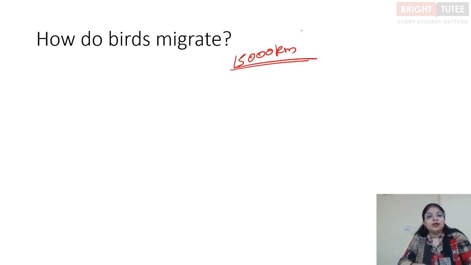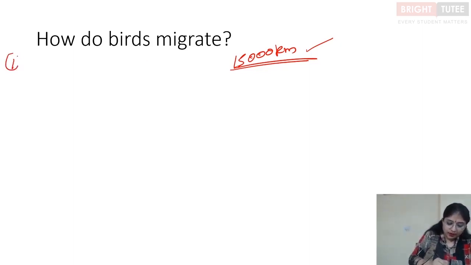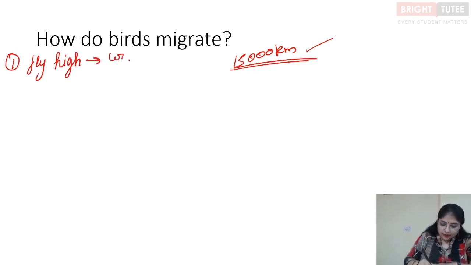So the question again remains, how do they do this? How are they able to, first of all, fly this long, and how is it that every time these birds are able to reach, say, Bharatpur at a particular time, right? That means during a particular month, right? So let's understand how the birds migrate. The very first thing that happens is that these birds fly high, and the reason for this is the wind flow, which helps them in flying.